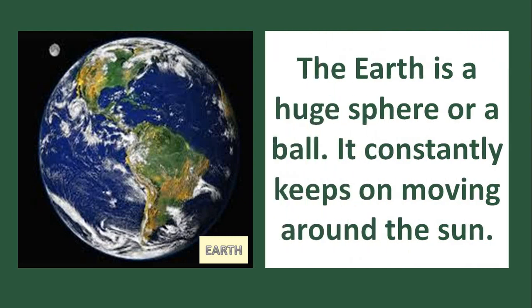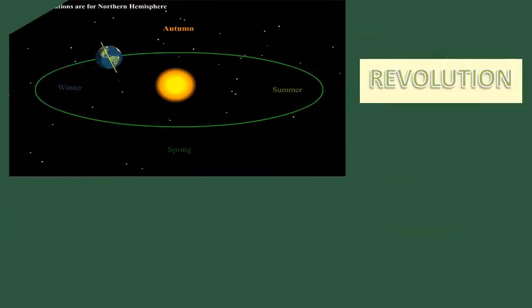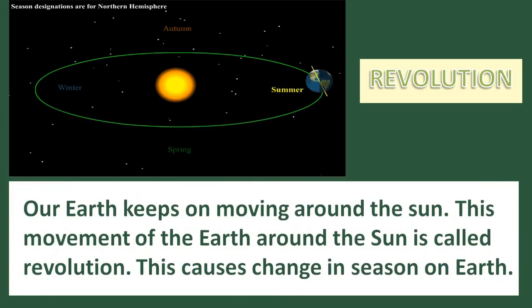The Earth looks like a huge sphere or a ball, and it constantly keeps on moving around the sun. This movement of Earth around the sun is called revolution. And because of the revolution of Earth, there are changes in season. Means because of this revolution, we experience different seasons on the Earth.